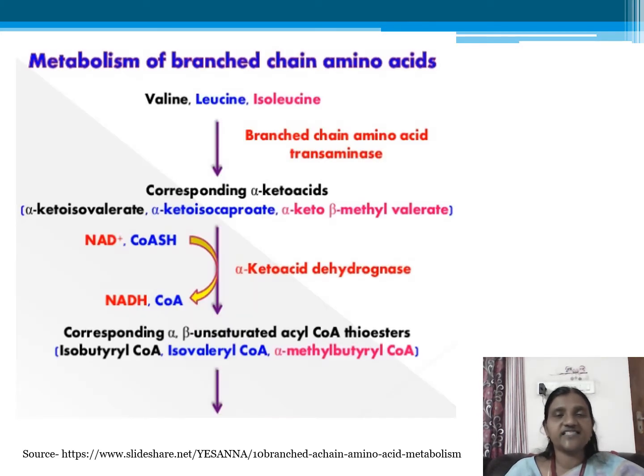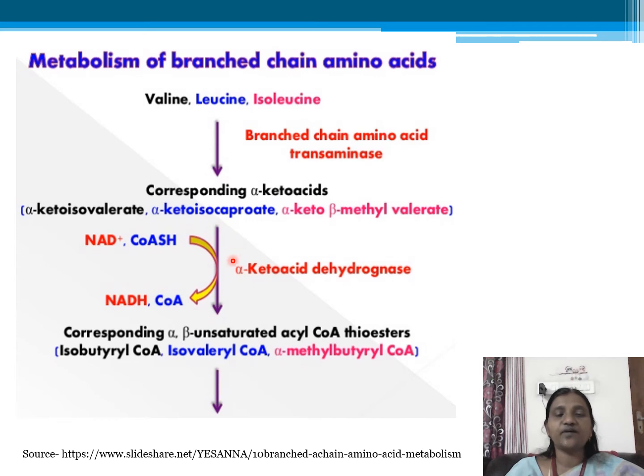Metabolism of branched chain amino acids. Valine, isoleucine and leucine initially undergo transamination followed by dehydrogenation reactions. The transamination reaction is catalyzed by branched chain amino acid transaminase that converts these amino acids into respective alpha keto acids. We have alpha keto isovalerate, then alpha keto isocaprate, alpha keto beta methyl valerate obtained.